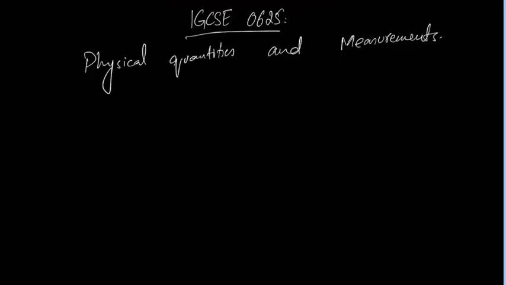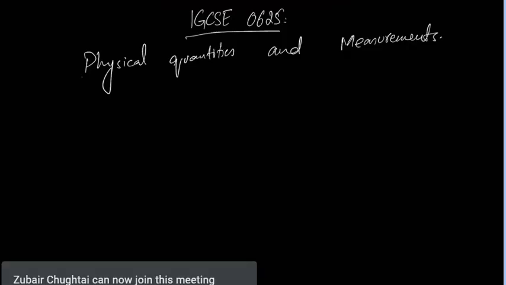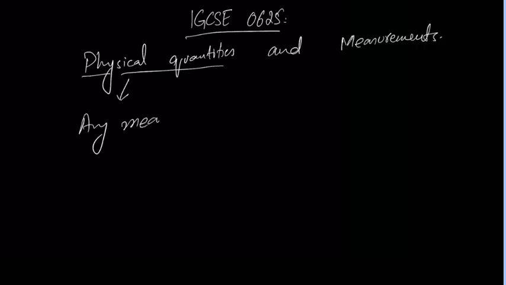Okay, so when we talk about physical quantities, how can you define this thing? It's any measurable quantity.